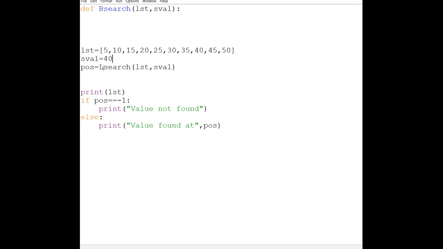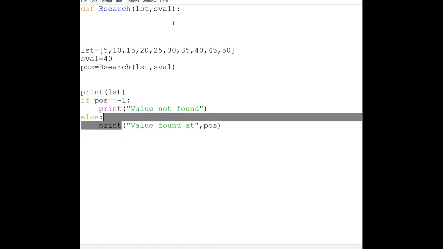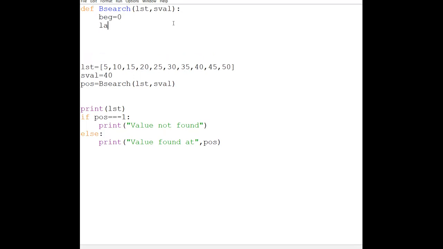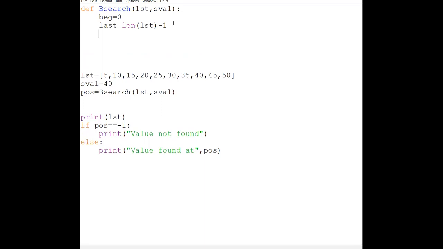Okay. My function is binary search. It will return me the position. I'm printing the list, and on the basis of position, I'm doing all these tasks. Now what you have to understand, the very first thing I need to do is specify the position of beginning, 0 index. Then last will be at the last index, so it is nothing but the length of the list minus 1. I hope it is clear why I'm taking it like this.